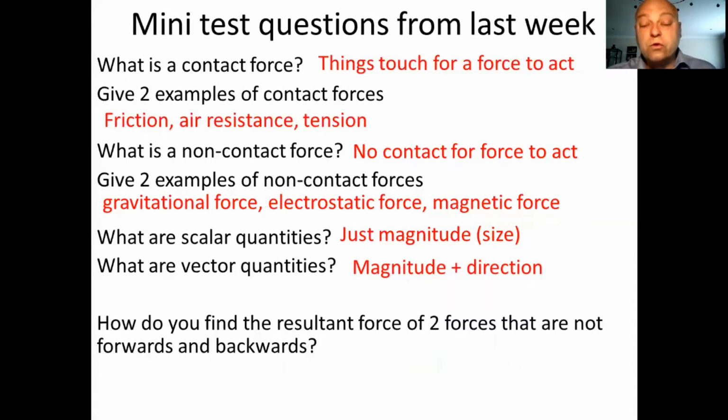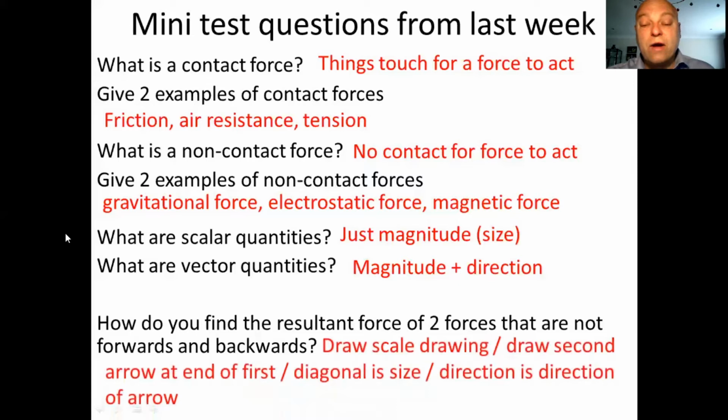How do you find the resultant force of two forces that are not forwards and backwards? Well, you remember this is the problems where we had the diagram, maybe one force going horizontal, one force going vertical, or going across at an angle, and the resultant force is somewhere sort of in the middle. Well, little method, we start off with some kind of scale drawing where the length of the arrows has to represent the size of the force. It doesn't have to be 5 centimeters, 5 newtons. You could have, say, 5 centimeters representing 10 meters, each centimeter representing 2 newtons, or 4 newtons, 10 newtons, 100 newtons. Whatever works, as long as they're both drawn to the same scale.